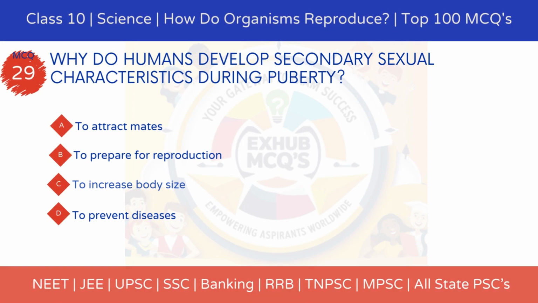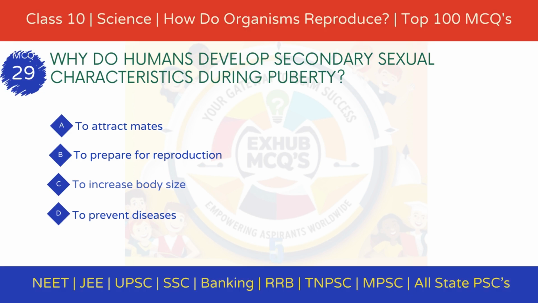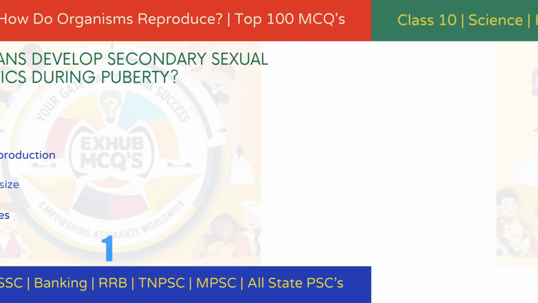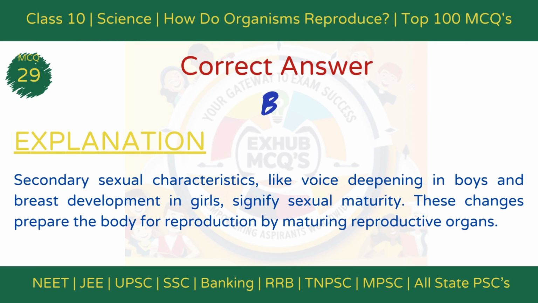Why do humans develop secondary sexual characteristics during puberty? Option A, to attract mates. Option B, to prepare for reproduction. Option C, to increase body size. Option D, to prevent diseases. The correct answer is option B, to prepare for reproduction. Explanation: secondary sexual characteristics, such as voice deepening in boys and breast development in girls, indicate sexual maturity. These changes prepare the body for reproduction.